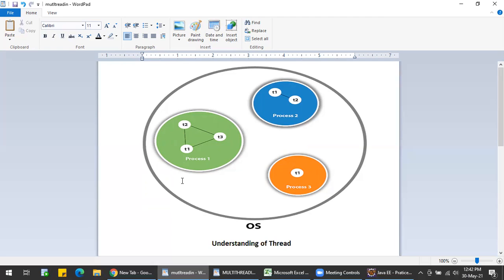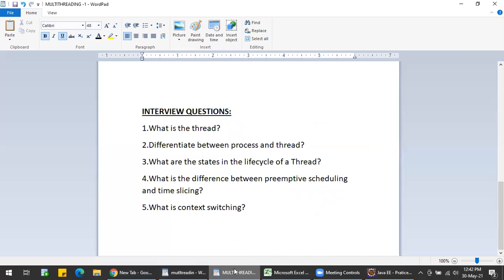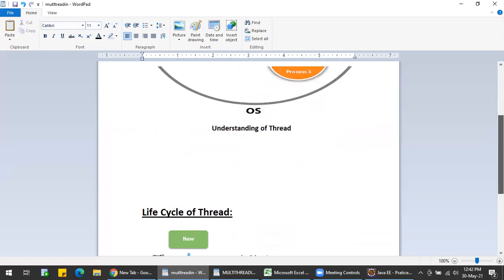A program is nothing but what I want. It is my program: I want to view a movie. What I do to get it is a process. So this is what a process and a program are. A program in execution is nothing but a process, whereas my thread is nothing but a subset of a process. All these three are interlinked. Don't get confused, okay? Now let us see the next question. I've explained what the stages of the life cycle of a thread are, so I'll just give you an outer view of that here.